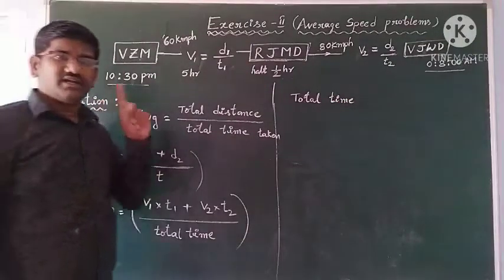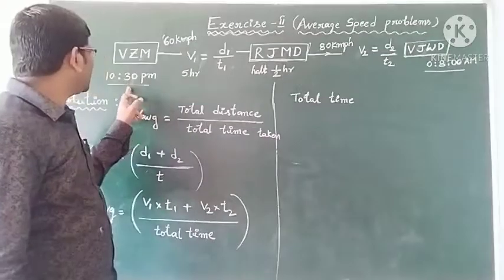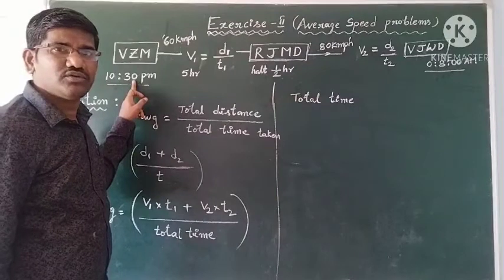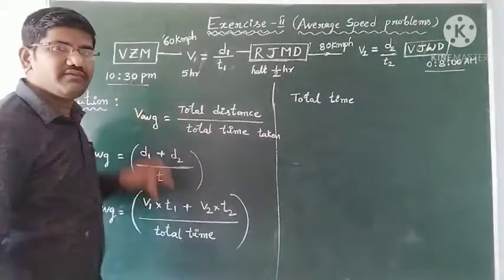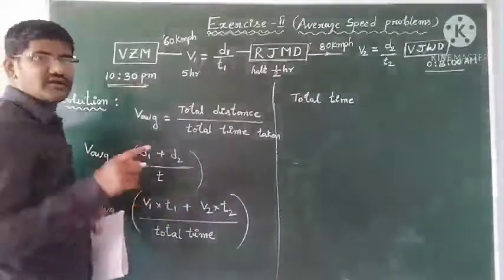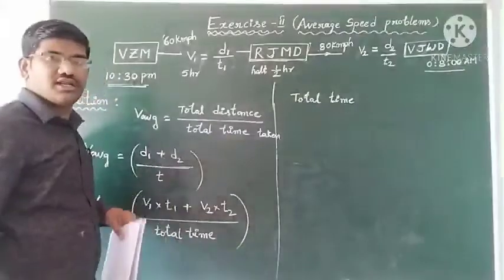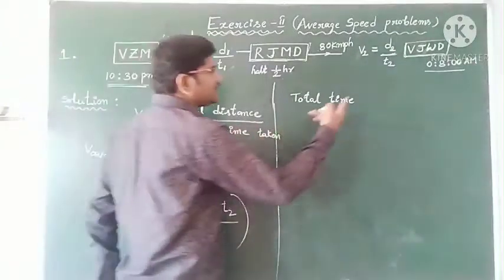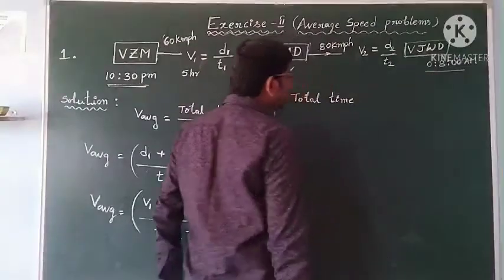10:30 p.m. to 11:30 p.m. is 1 hour, and 11:30 to 12 is half an hour, so 1.5 hours. And 12 to 8 means totally 8 hours.